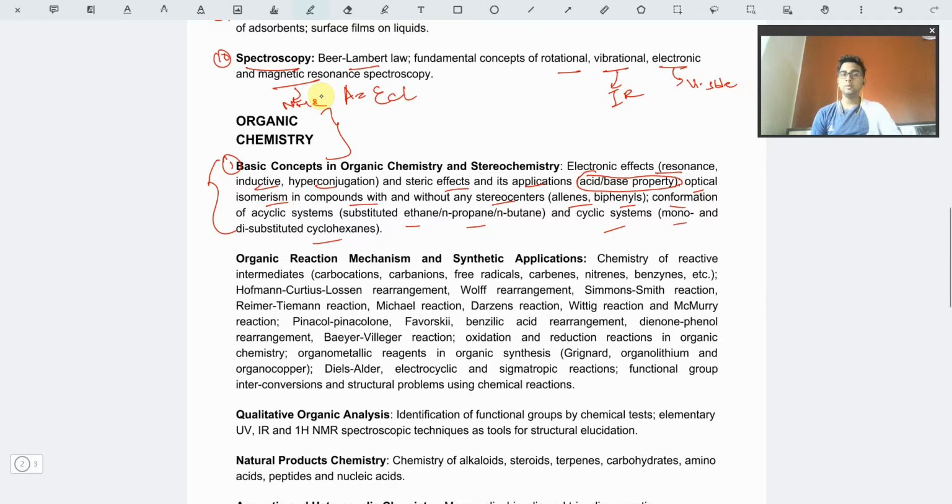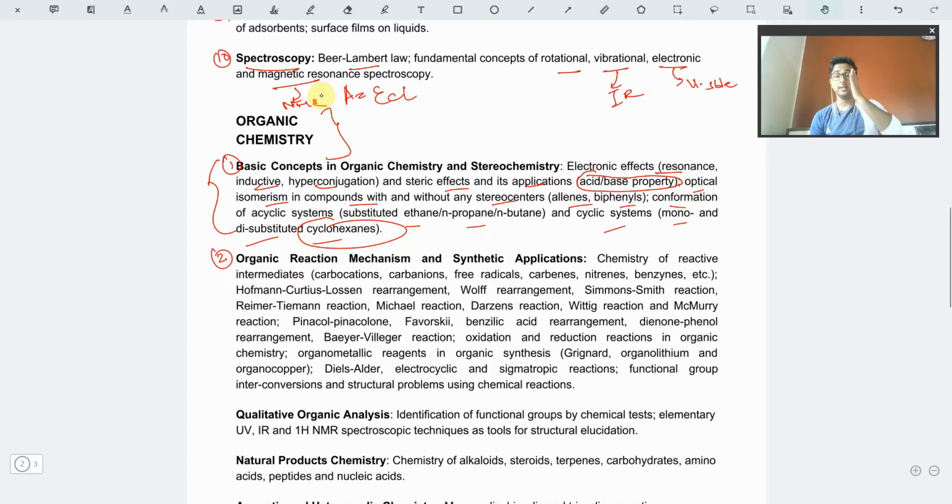Okay, you must remember that when cyclohexane is considered, only the stereochemistry involved in the mono and disubstituted is asked in the questions, not more than that. If you are studying trisubstituted cyclohexanes, you may study that, but it won't be coming in the JAM exam.